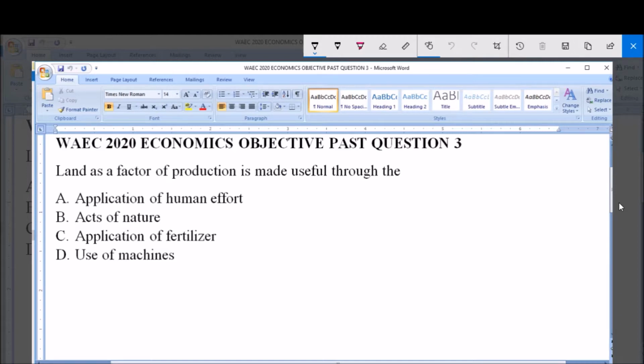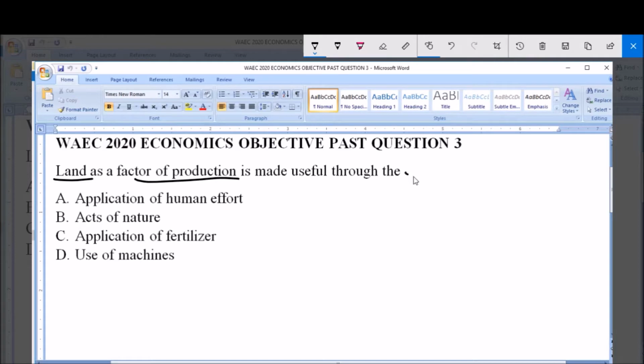Land as a factor of production is made useful through the A. Application of human effort, B. Acts of nature, C. Application of fertilizer, D. Use of machines. Now, land as a factor of production,